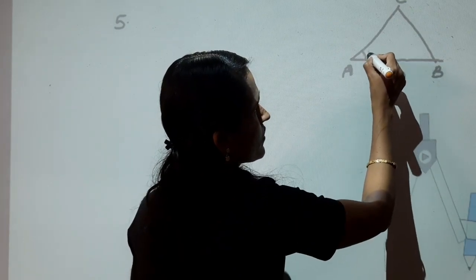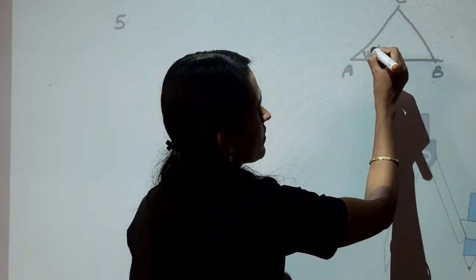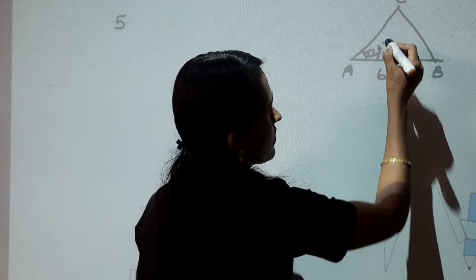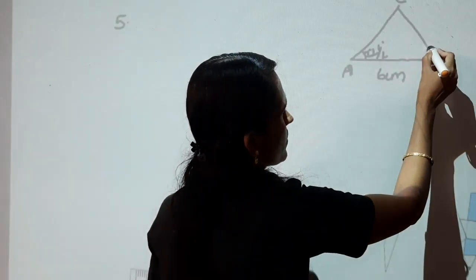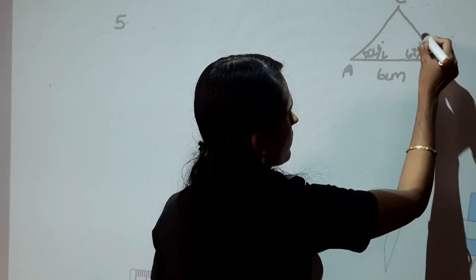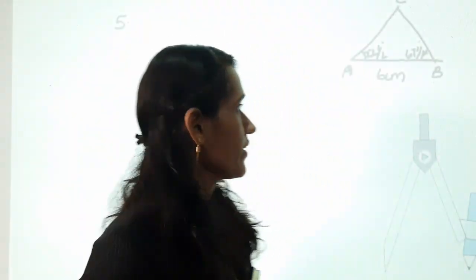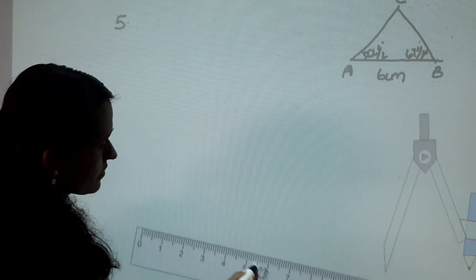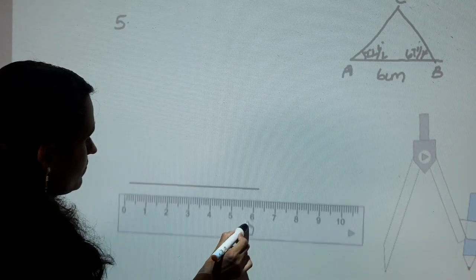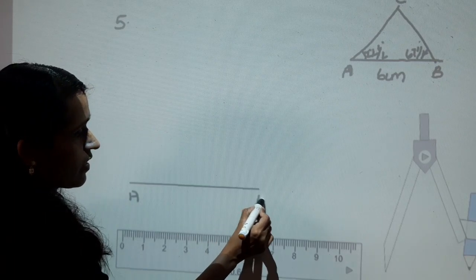Angle A is 22 and a half degree. And angle B is 67 and a half degree. Right? Here, first draw a line of length 6 centimeter. Mark the endpoints as A and B.